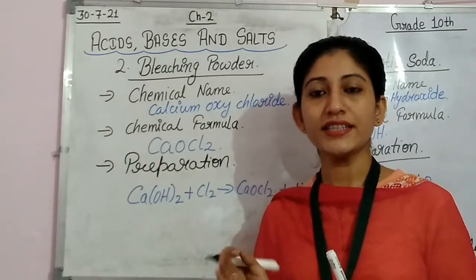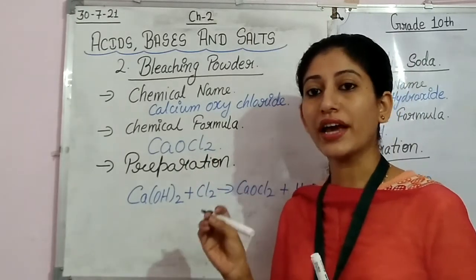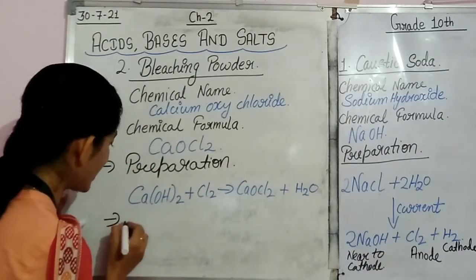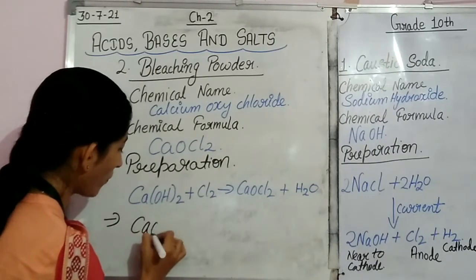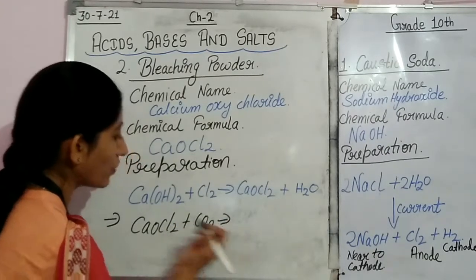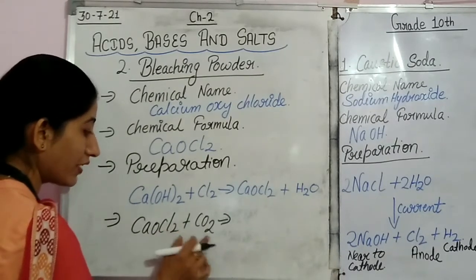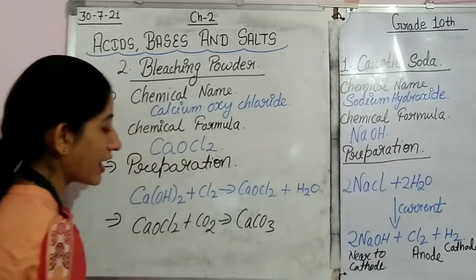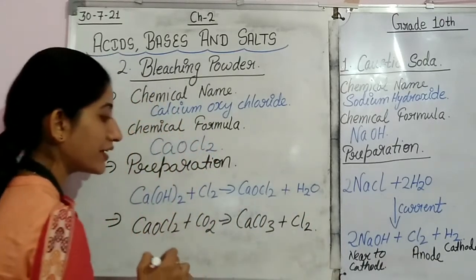Students, now let's see some properties of bleaching powder. Let's see how it reacts. Bleaching powder reacts with CO2. When bleaching powder, that is CaOCl2, reacts with carbon dioxide, what will it form? They will react to form CaCO3, calcium carbonate, plus chlorine gas will be released.